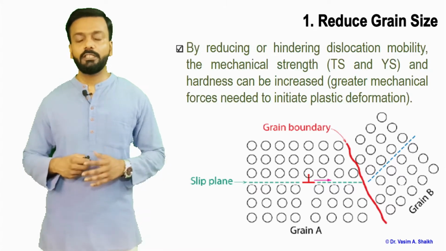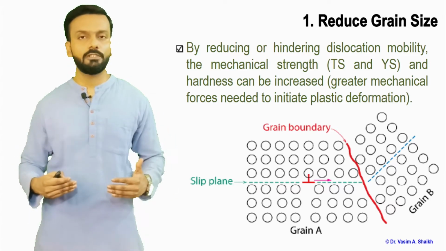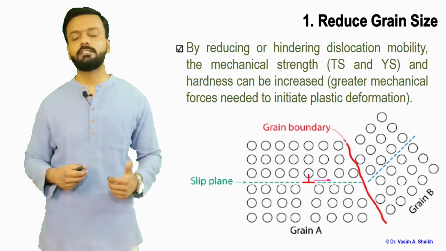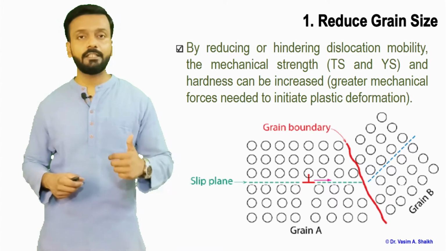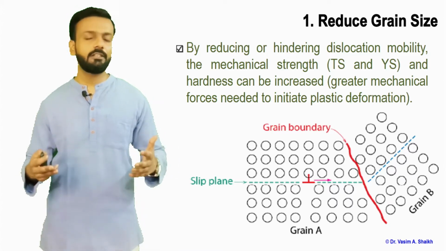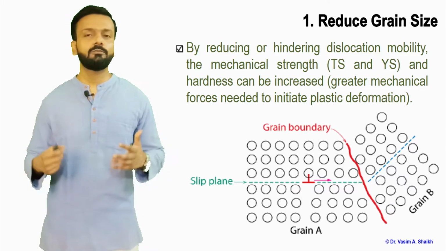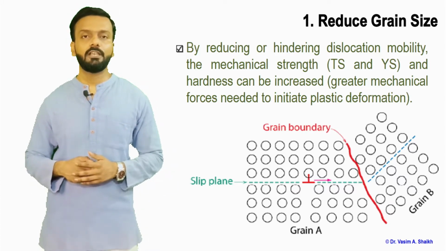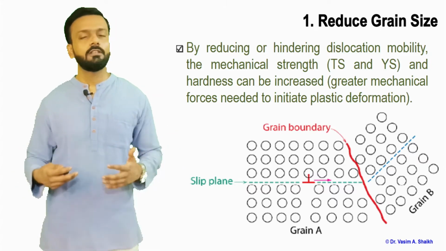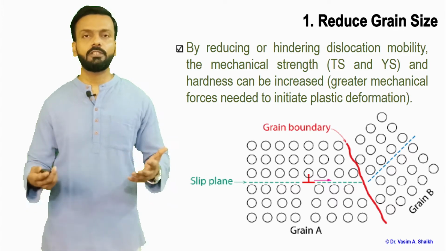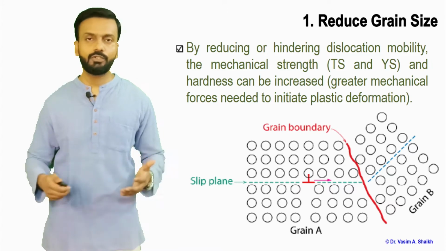So by reducing the mobility, we are stopping the movement of dislocations. That in turn increases the tensile strength and the yield strength of the material, and we can say the material has become harder and stronger. More stress, more load has to be applied for the material to deform further, and when more load is needed, the material has become stronger.